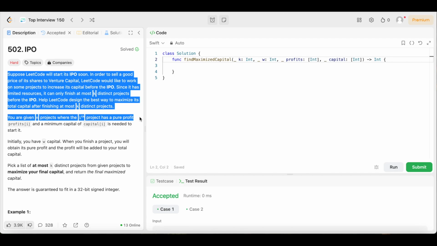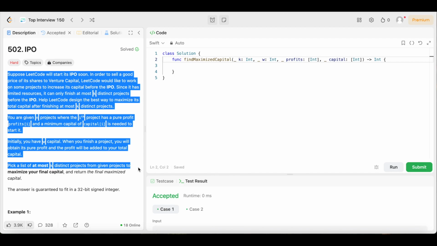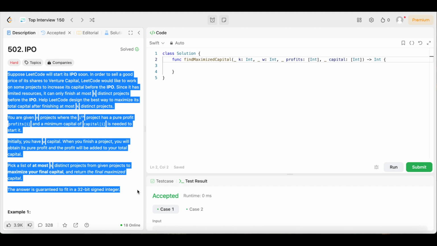You are given N projects where the ith project has a pure profit of profits[i] and the minimum capital of capital[i] is needed to start it. Initially, you have W capital. When you finish a project, you will obtain its pure profit, and the profit will be added to your total capital. Pick a list of at most K distinct projects from the given projects to maximize your final capital, and return the final maximized capital. The answer is guaranteed to fit in a 32-bit signed integer.